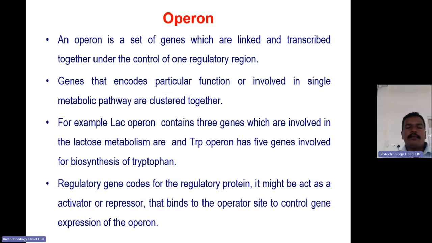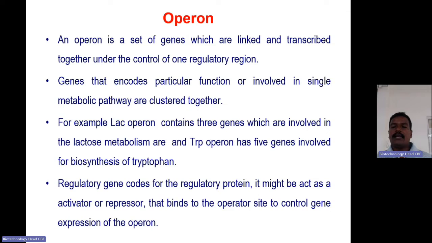Now we will see the operon. What is an operon? An operon is a set or cluster of genes which are linked and transcribed together under the control of a single regulatory unit or single regulatory region. The genes that encode particular functions involved in a single metabolic pathway are clustered together.